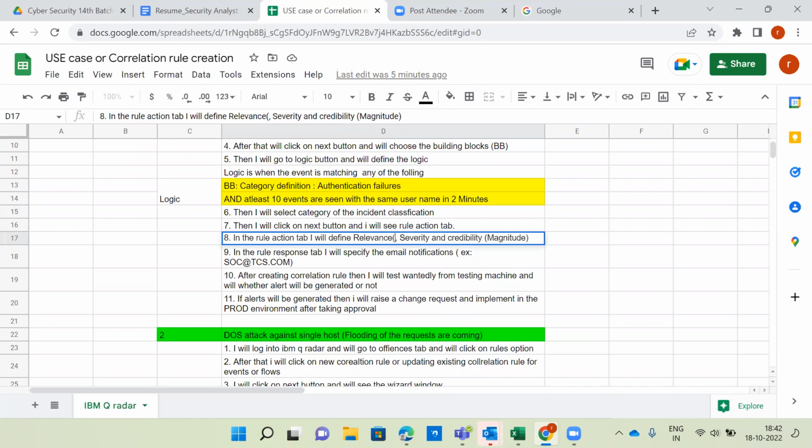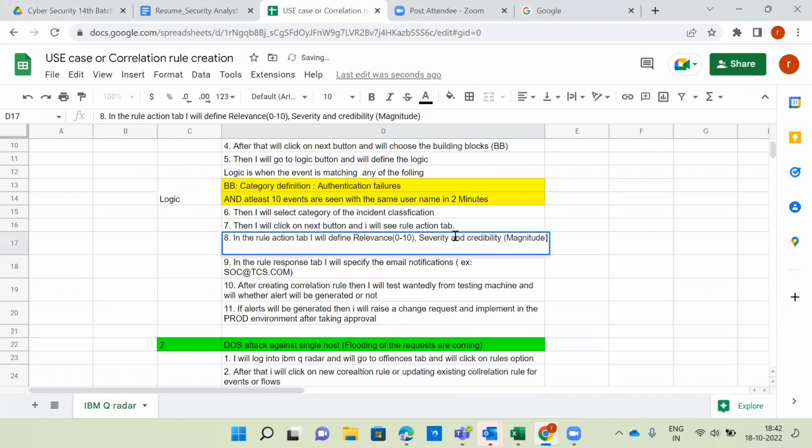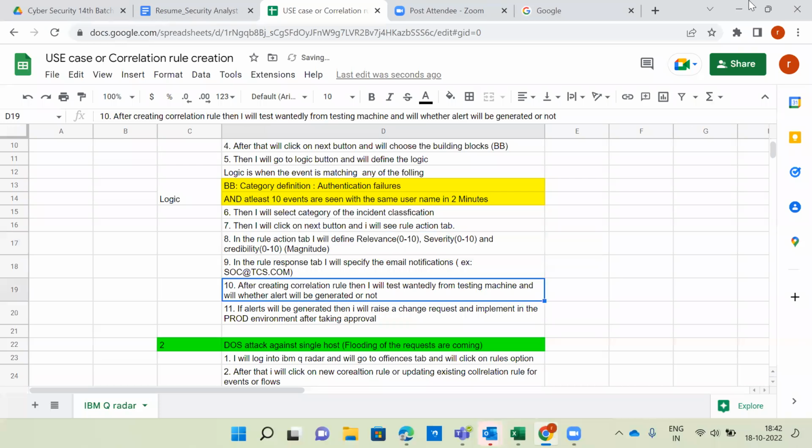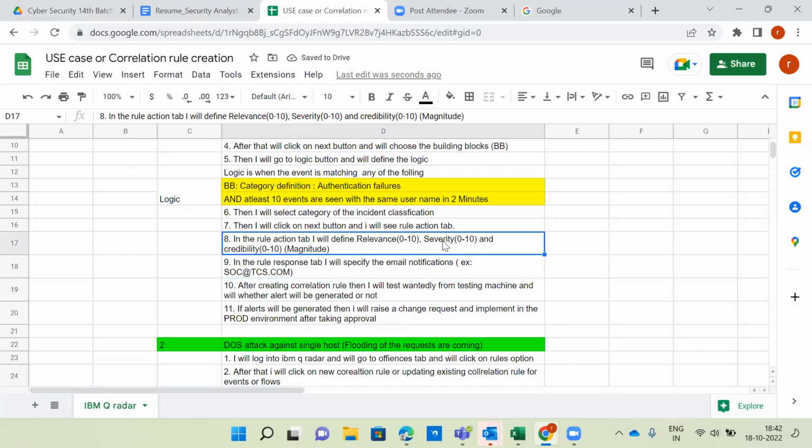As per your opinion, as per the impact analysis, how are you going to define this brute force attack range? Maybe I will ask a couple of people now. Suprita, are you there? Yes, sir. For this one, what severity will you provide? Authentication failure category, like a brute force attack, or maybe VPN authentication. Critical? So out of 0 to 10, which one will you give? 8, sir. Okay, 8. What about relevance?